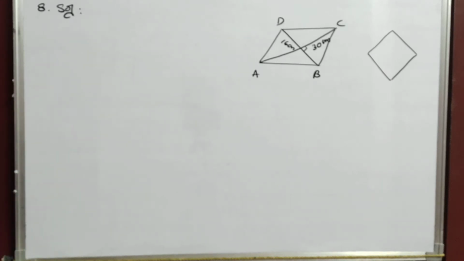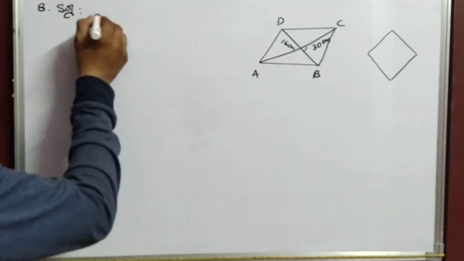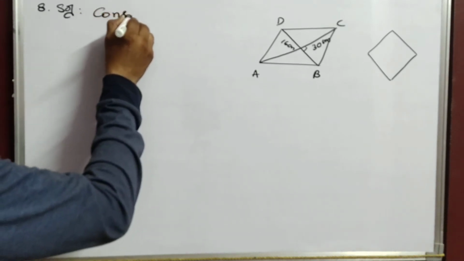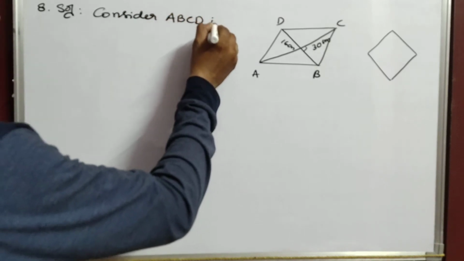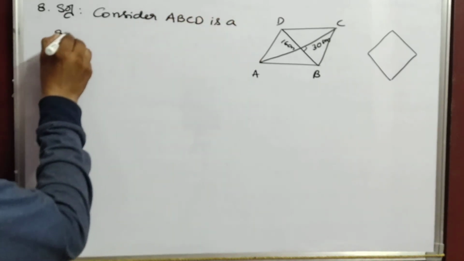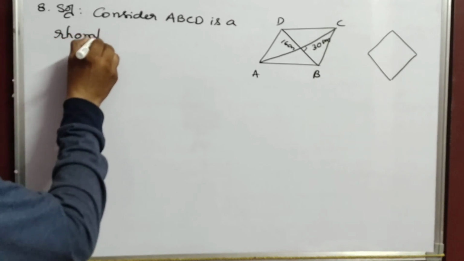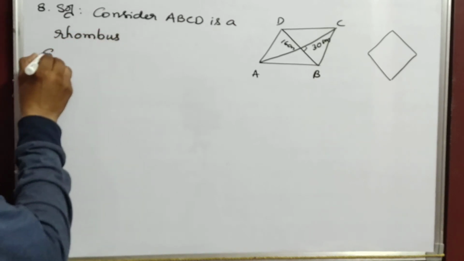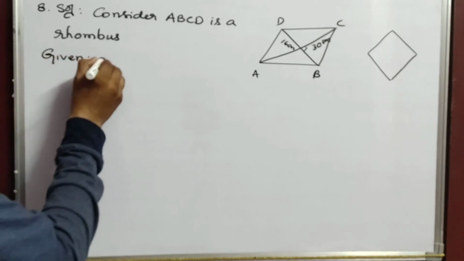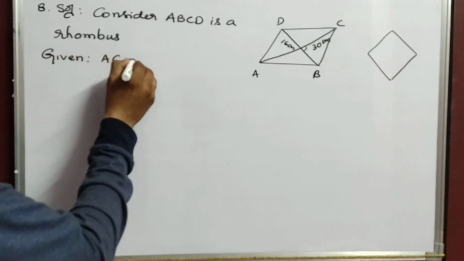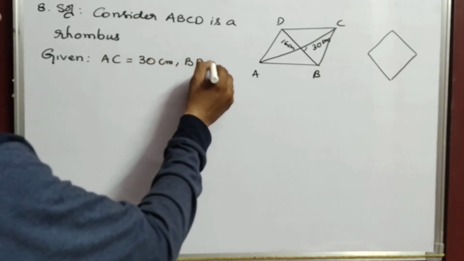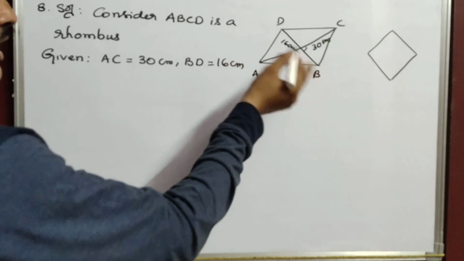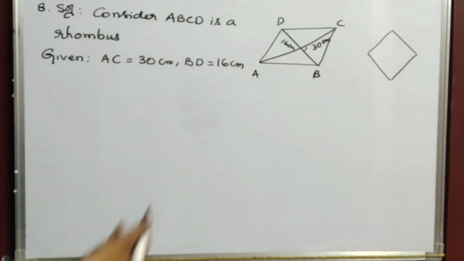What will we write in the solution now? Consider ABCD is a rhombus. And what he has given, the diagonal AC is 30, and BD is 16. You can write either BD as 16 or AC as 30, your wish, but the two diagonals.